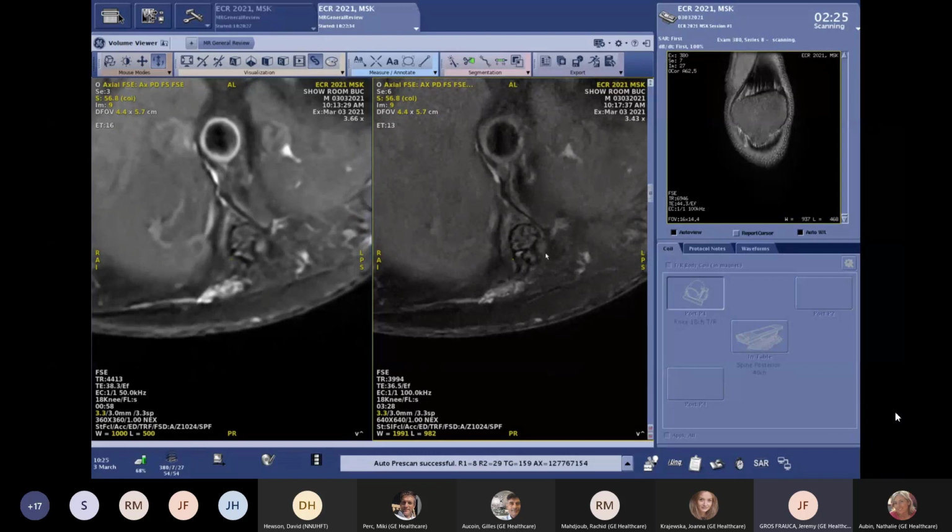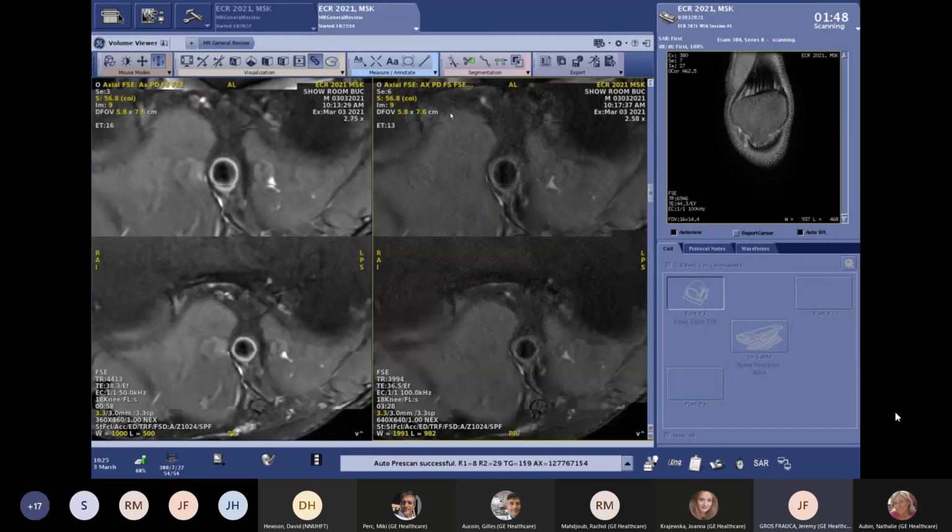Let's just compare how capable we are to give you the possibility to have a look at those structures. And yes, here AIR Recon DL is really the tool that will bring you everything possible. It's really an ease of use technique, which will bring, independently of what you are choosing, to be fast or to be ultra high resolution, clinical consistency in your images.